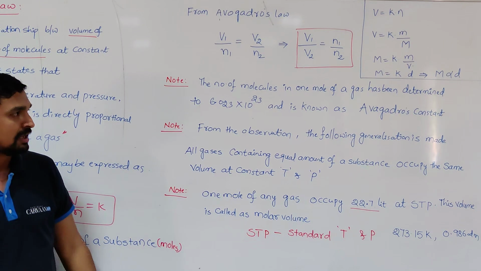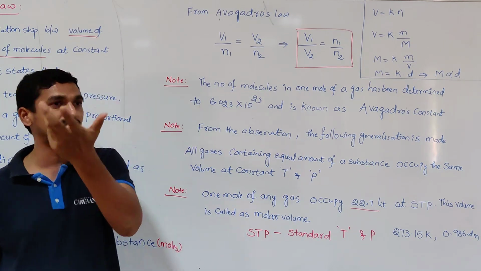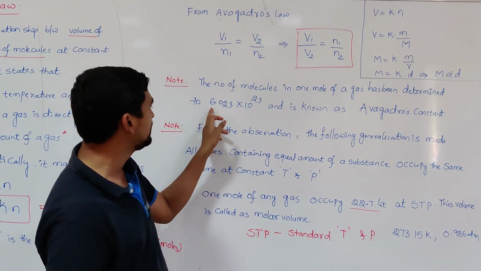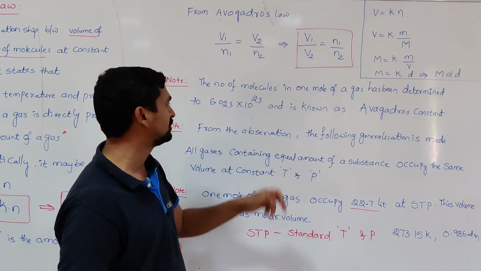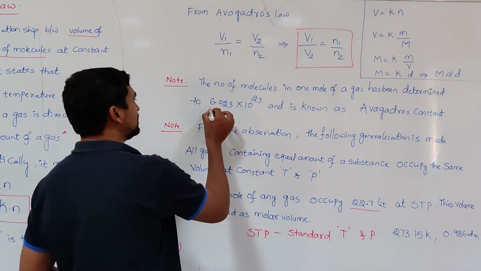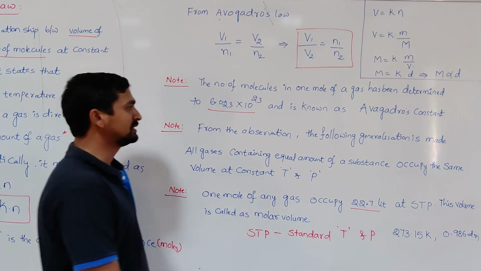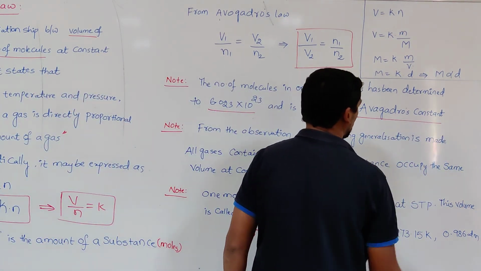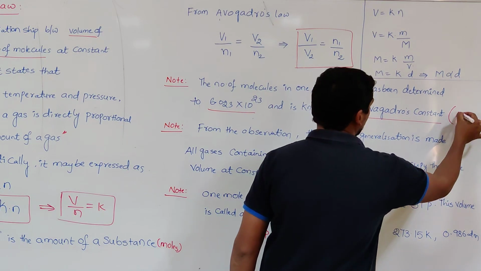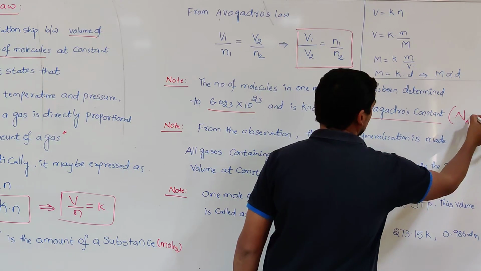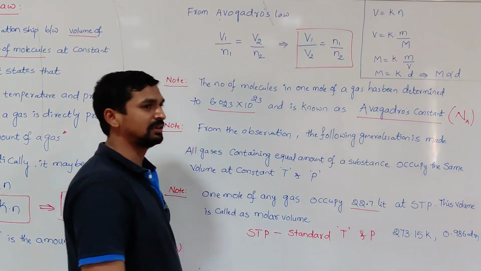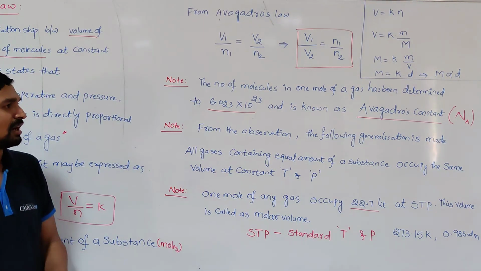of molecules. How many molecules are present in 1 mole of a gas? That is found to be 6.023 into 10 to the power of 23. So how do you get this value? You can learn this in the coming chapter, that is stoichiometry. This is called Avogadro's constant or Avogadro's number, which might be represented with capital N subscript A, or capital N in some of the textbooks. So that is called Avogadro number.